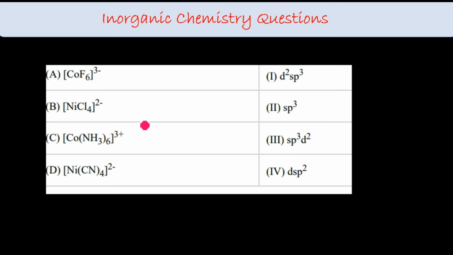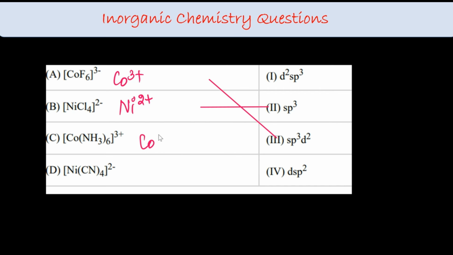Related question. CoF6 3 minus, Co3+, that is a weak field ligand, so starting from s only, sp3d2. Then Ni2+ with Cl4, a weak field ligand again, 3d8 configuration, so no pairing. Starting from s, sp3.